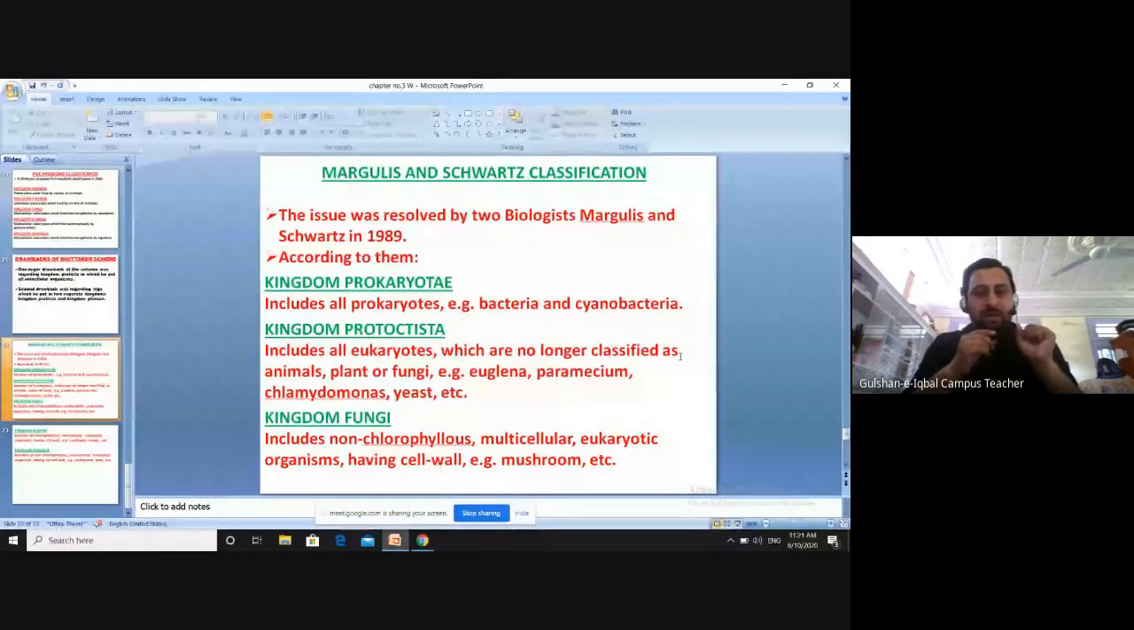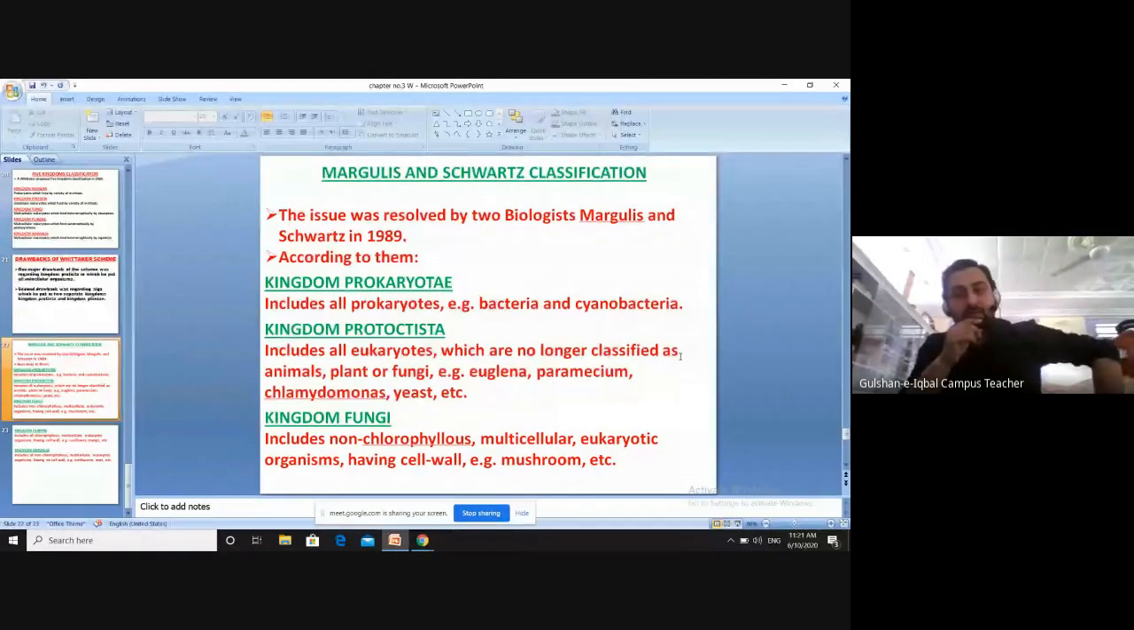The third kingdom which Margulis and Schwartz proposed was kingdom Fungi. Kingdom Fungi का नाम इन्होंने change नहीं किया, the name was the same. But they described it differently. How did they describe it? They described kingdom Fungi as the organisms which include non-chlorophyllous multicellular eukaryotic organisms which have a cell wall.